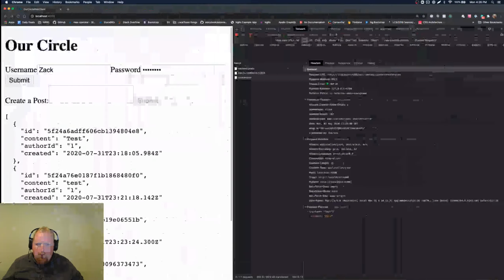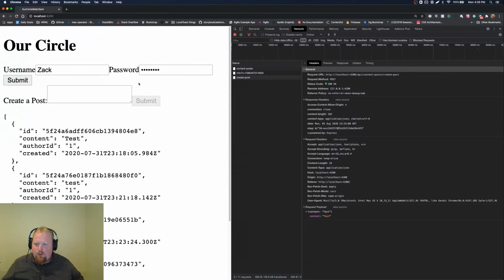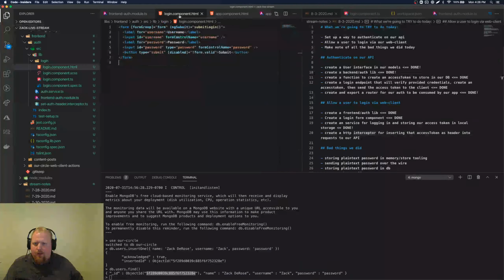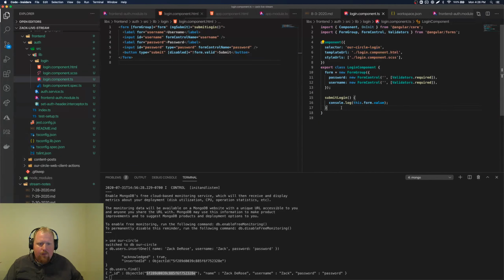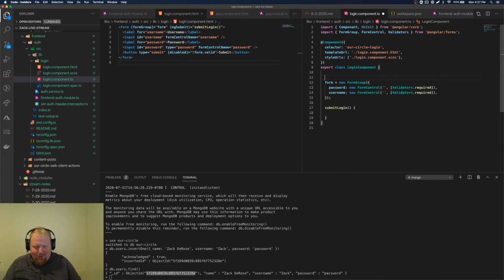All right, so submitting this, we're still just logging this out. So we want to make sure inside of our login component here, rather than this, we'll have a constructor with a private auth service, which is an auth service.